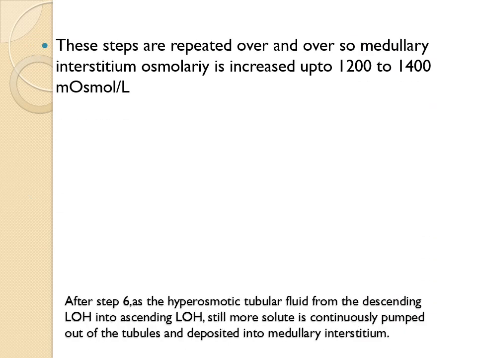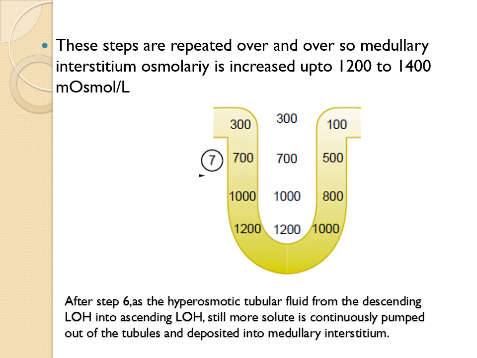So all these steps, step number 1 to 6, are repeated over and over till the medullary interstitium reaches 1200 or 1400 milliosmoles per liter. Initially it was 300, as we saw in the first step, now it has reached 1200. So the medullary interstitium has become hyperosmolar.